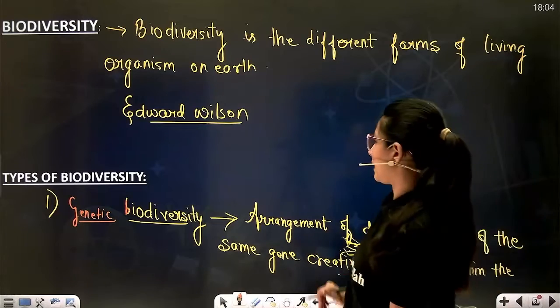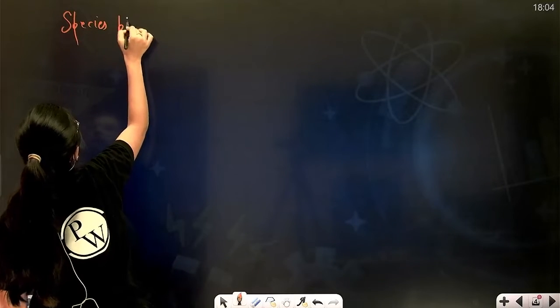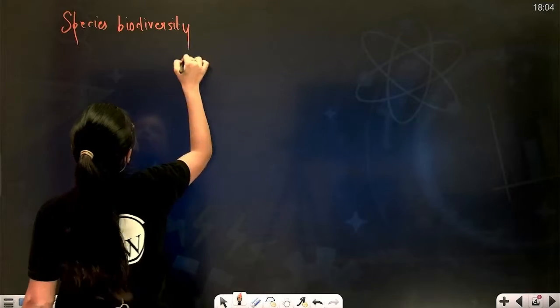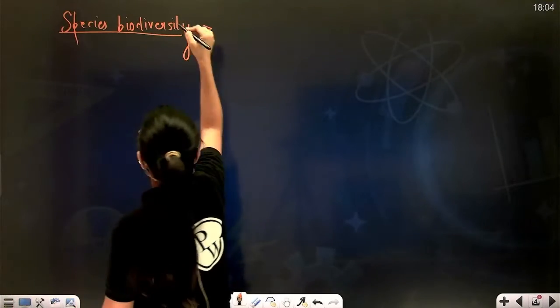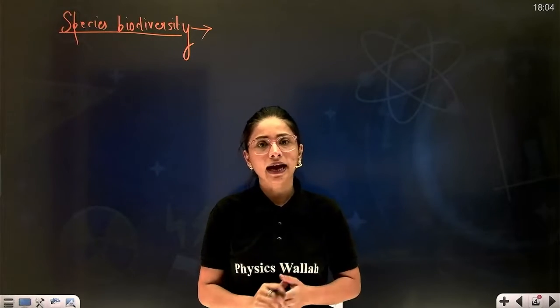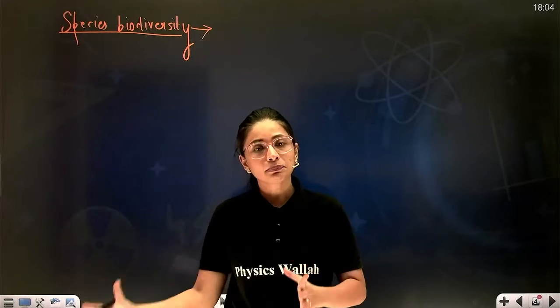Now second is your species biodiversity. If I have to define this, what is species biodiversity, beta? Like for example, it is said that the more number of amphibians are present on the Western Ghat as compared to Eastern Ghats.